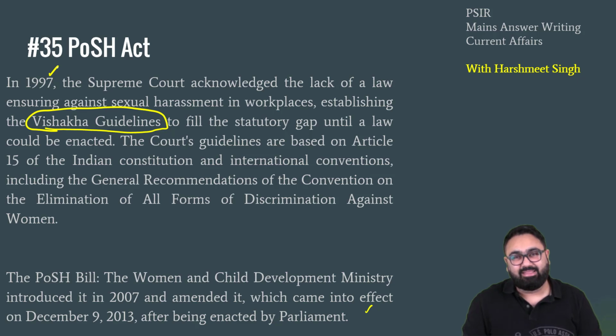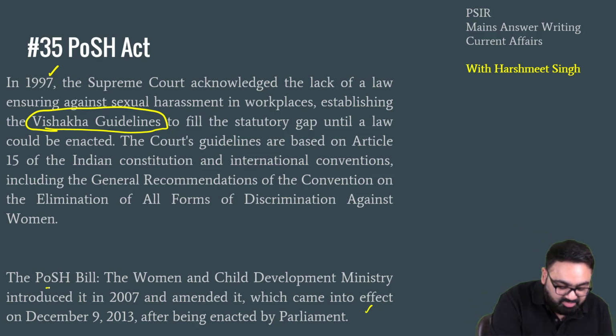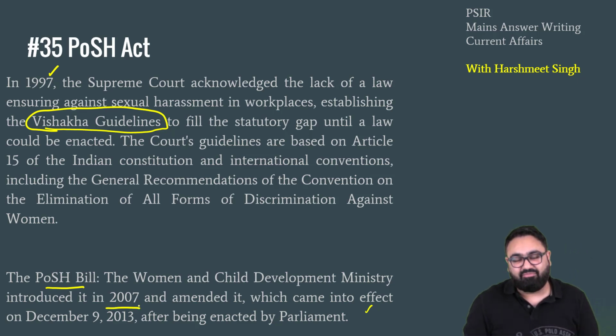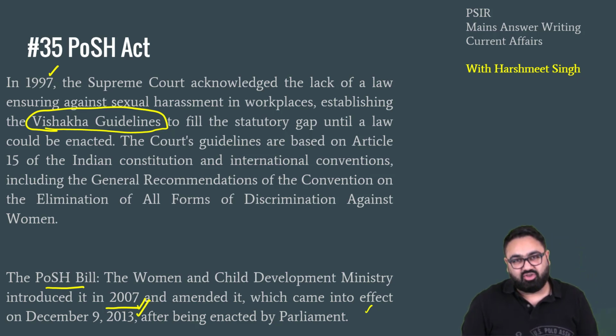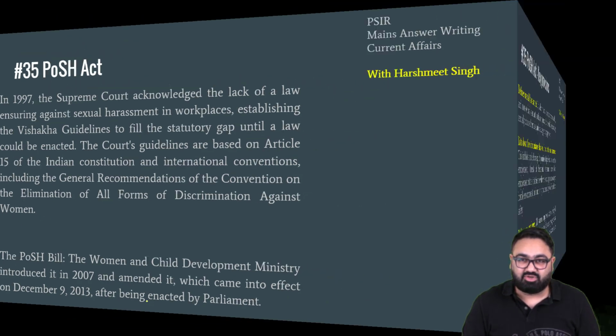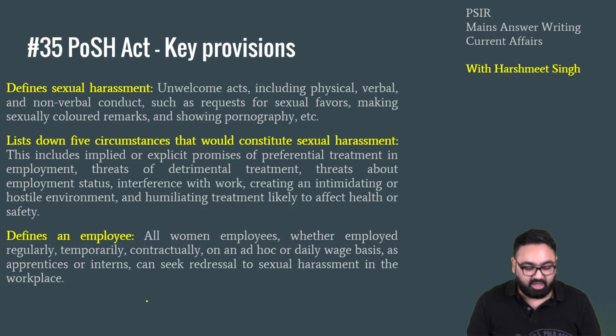The court said that not having such guidelines is a discrimination against women and a violation of Article 15. The POSH bill was first introduced in the year 2007 and the parliament finally enacted it in December 2013. So if you can see, even after the Vishakha guidelines were introduced in 1997, it took about 16 years for such a law to be introduced in the country.